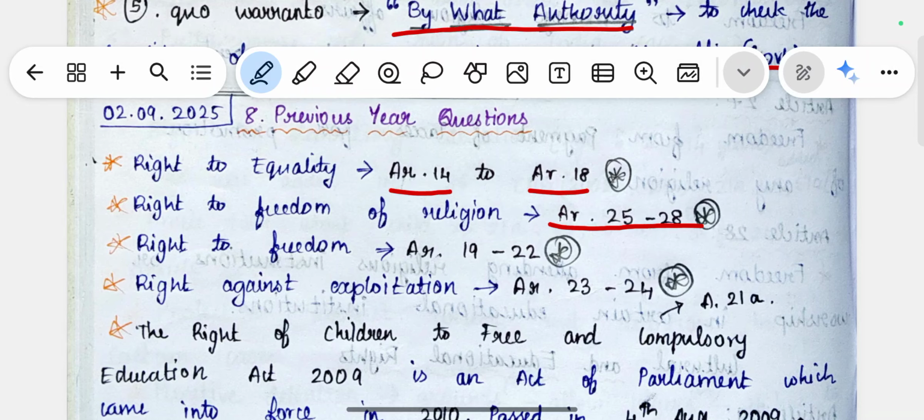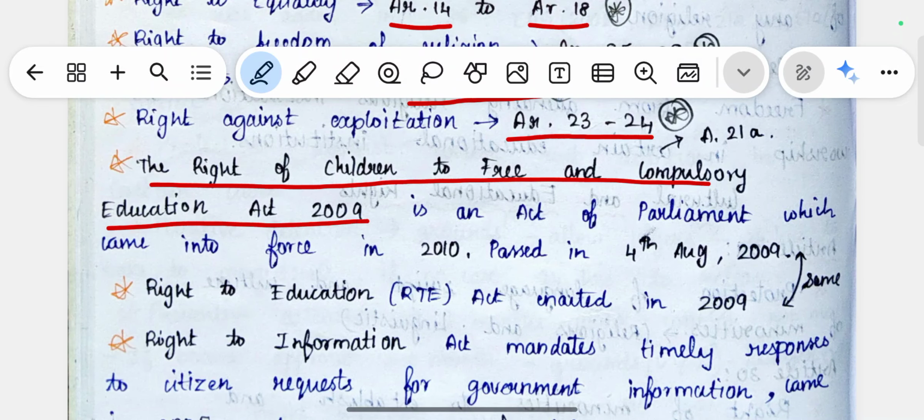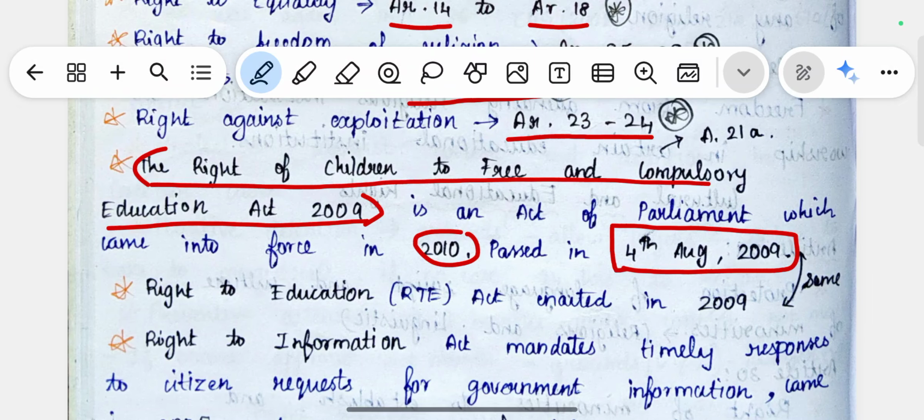The next one is the right to freedom, which comes from Article 19 to 22. And the right against exploitation starts from Article 23 to 24. The next one is the Right of Children to Free and Compulsory Education Act of 2009. So this is an act which was passed by Parliament on the 4th of August 2009. Then later in 2010 it came into force.